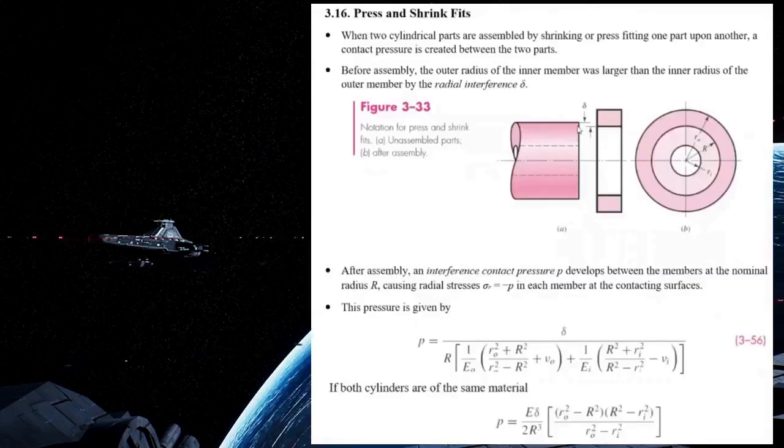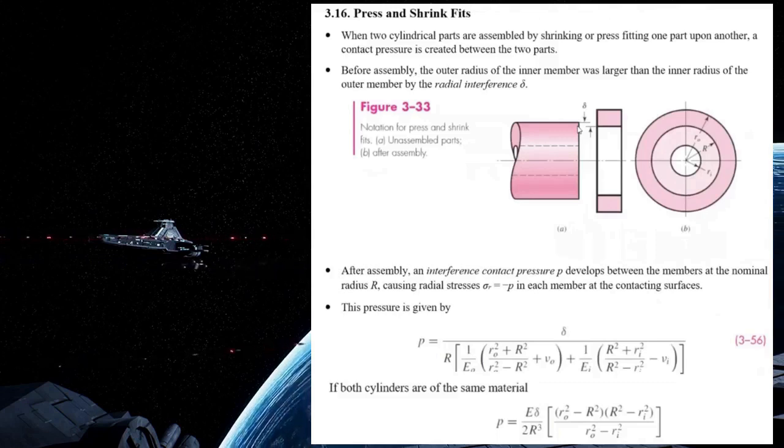When two cylindrical parts are assembled by shrinking or press-fitting one part upon another, there will be some contact pressure developed between these two parts. And when these two cylindrical parts are assembled with a radial interference of delta, this contact pressure, the pressure at the interference, can be determined by using the following equation.